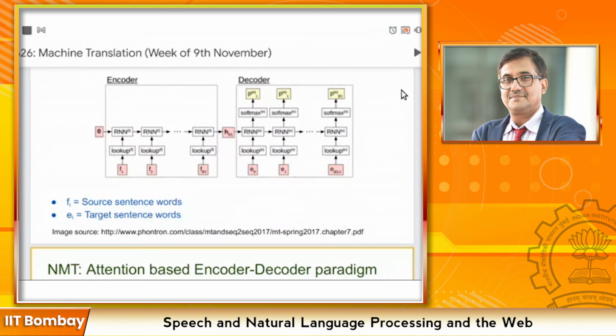So what is the difference between F and E? F is the source sentence and E is the target sentence. P was the target sentence. No, F is the source. F1, F2 are the source sentence words. E1, E2 are the target sentence words. P1, P2, and all the P's are the predicted target words. Okay, got it. Sure.